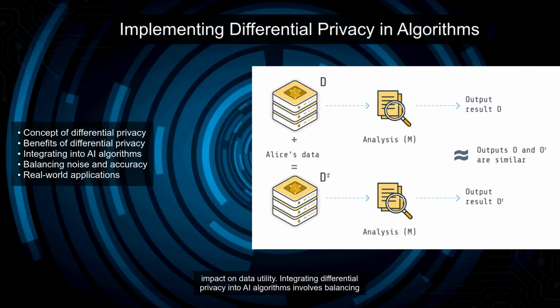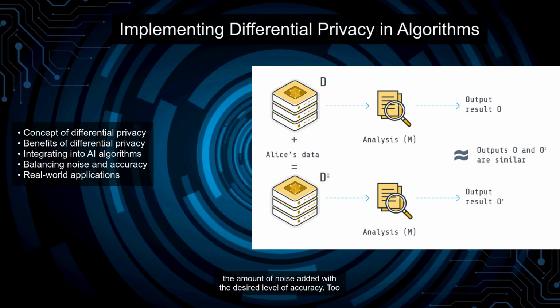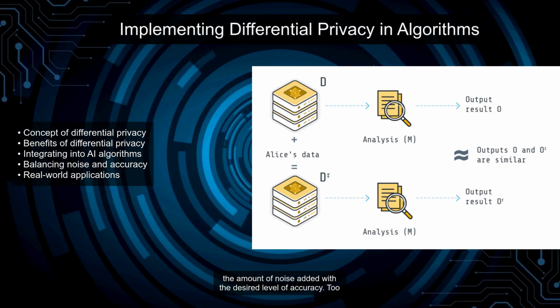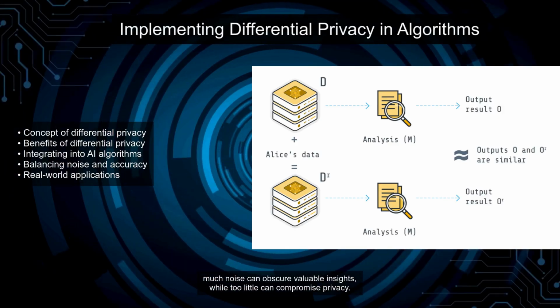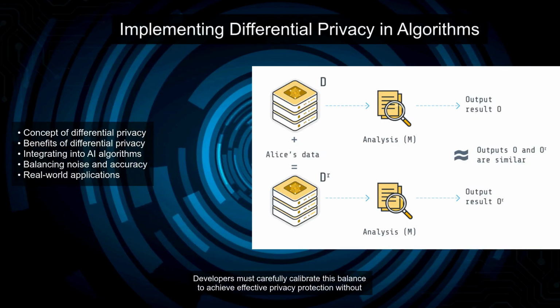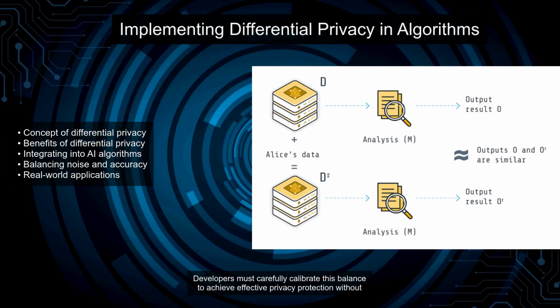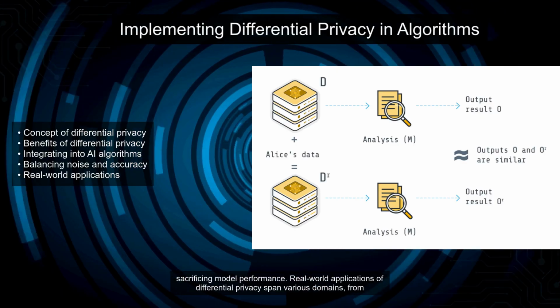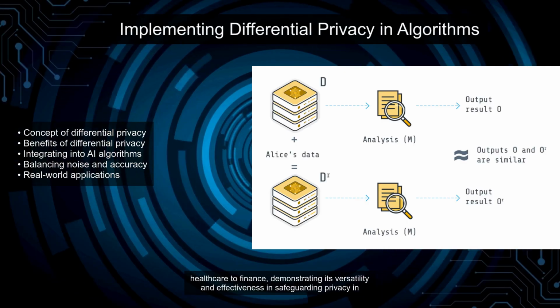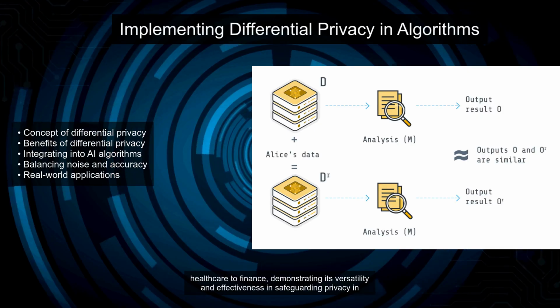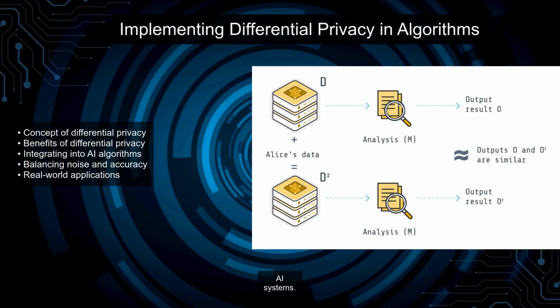Integrating differential privacy into AI algorithms involves balancing the amount of noise added with the desired level of accuracy. Too much noise can obscure valuable insights, while too little can compromise privacy. Developers must carefully calibrate this balance to achieve effective privacy protection without sacrificing model performance. Real-world applications of differential privacy span various domains, from healthcare to finance, demonstrating its versatility and effectiveness in safeguarding privacy in AI systems.